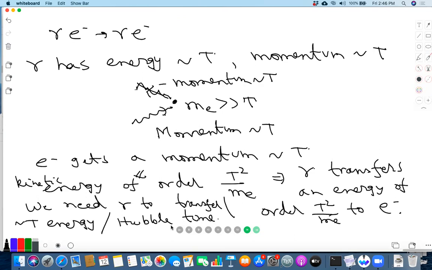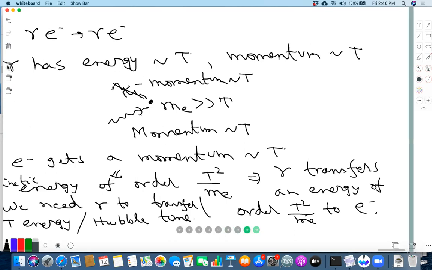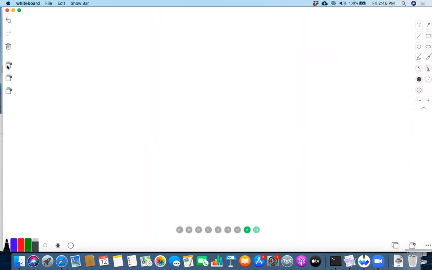But you could say the same thing for neutrons and protons, right? That's what I was asking you, because when the neutron and proton numbers become constant, we are still assuming that they are in thermal equilibrium. And their masses are very large. But the kind of collisions that we consider, which kept them in thermal equilibrium, are inelastic collisions. I mean this process, for example, N plus P going to D plus gamma.